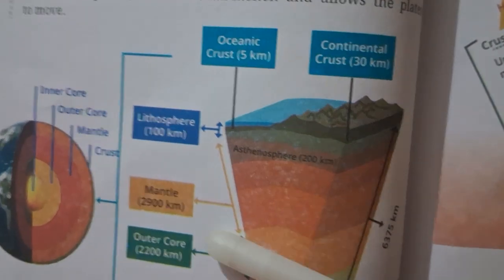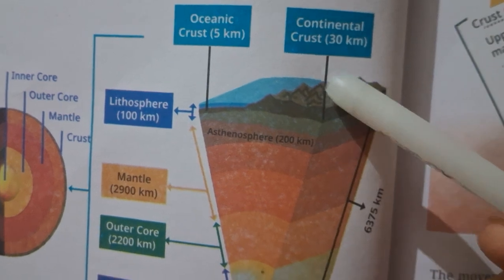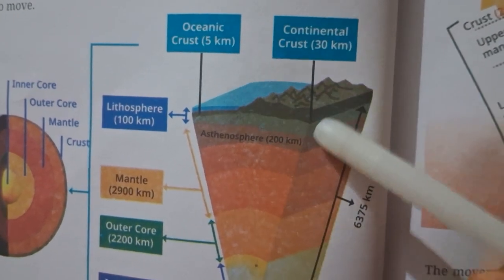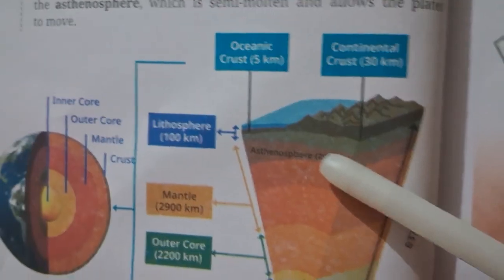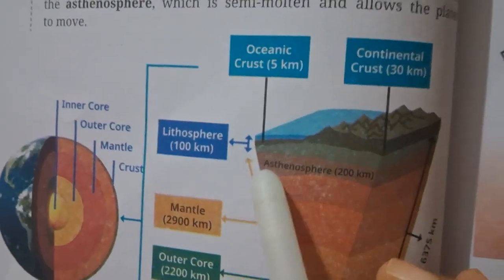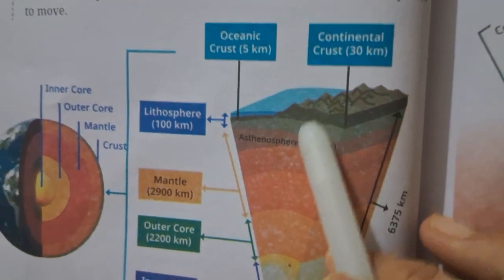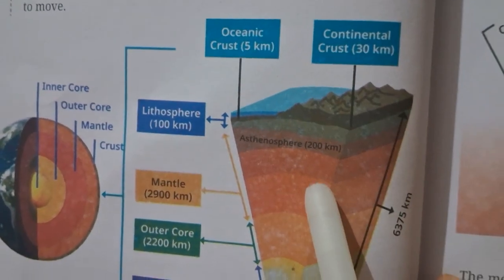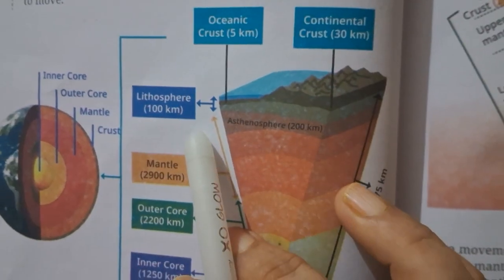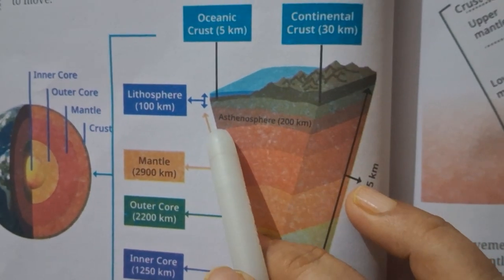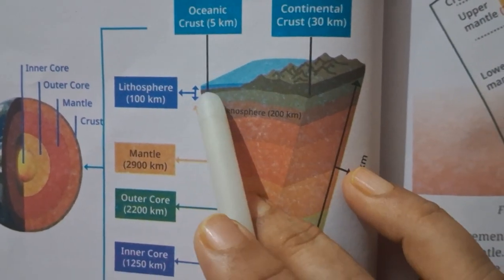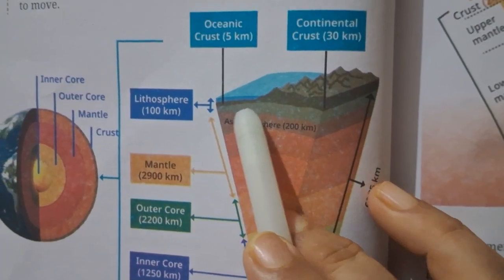So the first part we call the crust, and this layer we also call the lithosphere, and the range of this layer is around 100 kilometer, the blue part you can see.